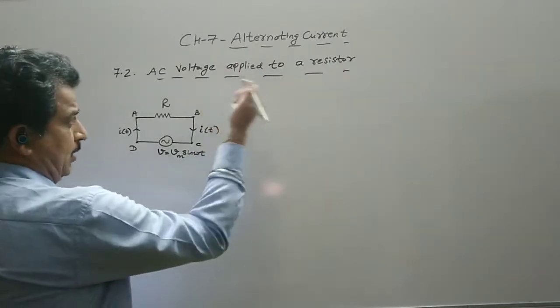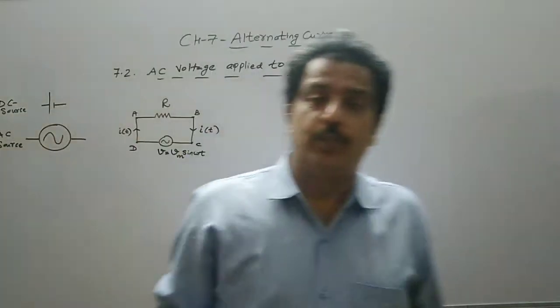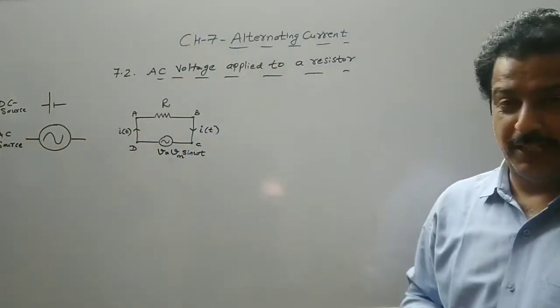The theory portion of this chapter is very easy.